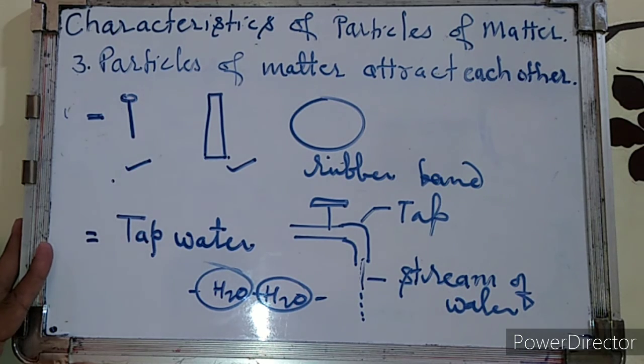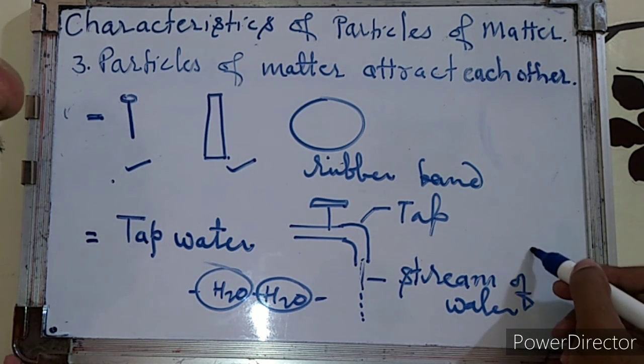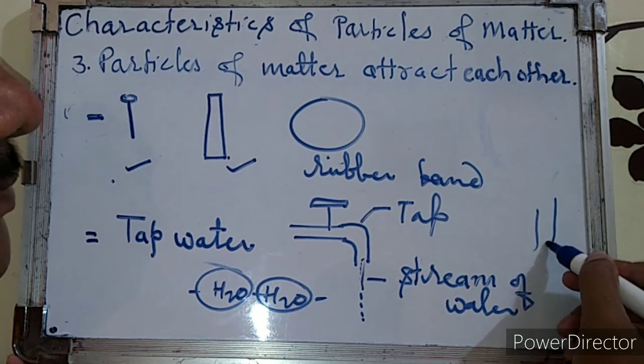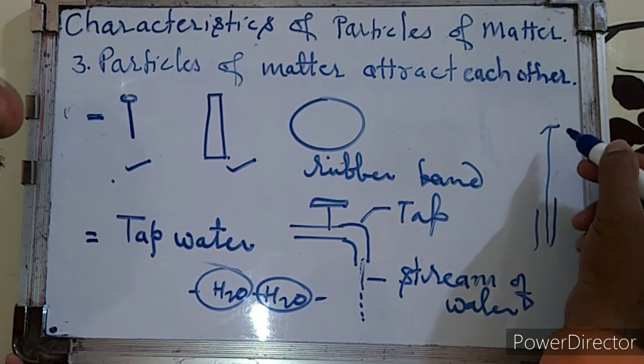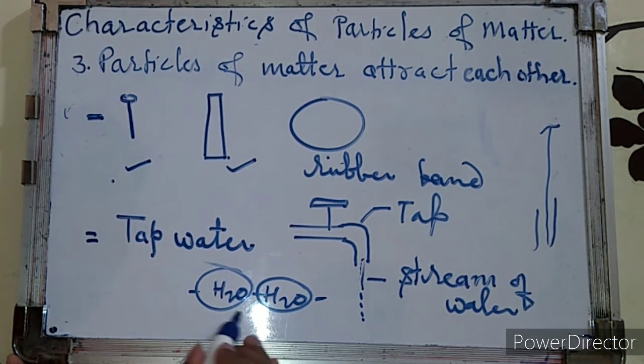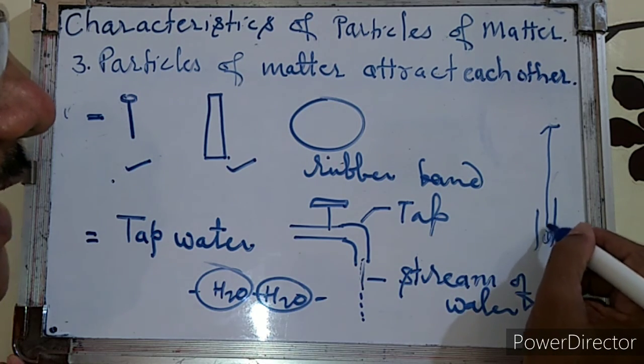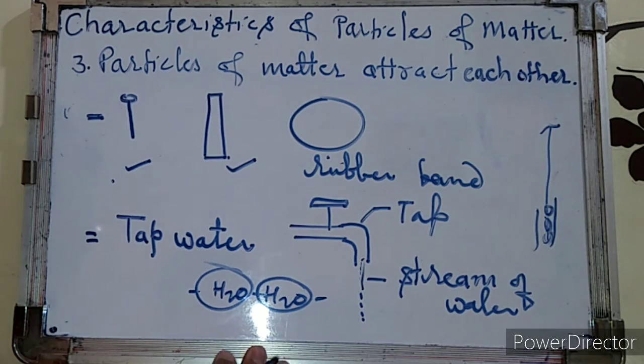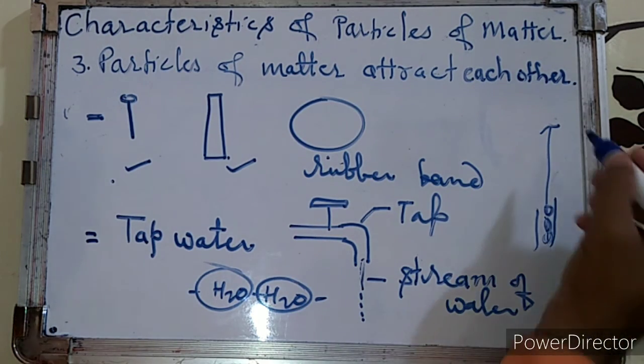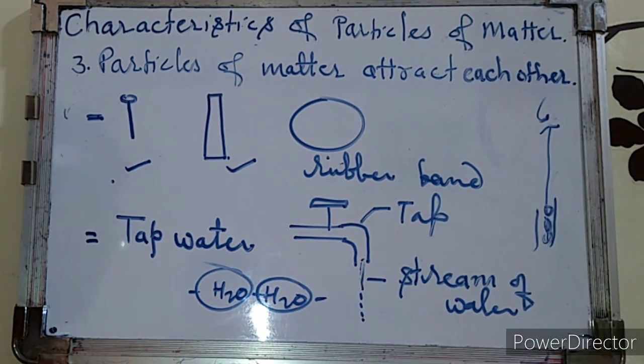You must have seen one more example. Water can run through the stem to the last part of the leaf. It is because the water has cohesive force between its particles. They are attached with each other, and that's why they move to the last part of the plant, that is the leaf. There are other factors also responsible, but here I want to say that there is a force of attraction between the water molecules too. That's why we cannot break this stream. Even if you break it, it will rejoin.